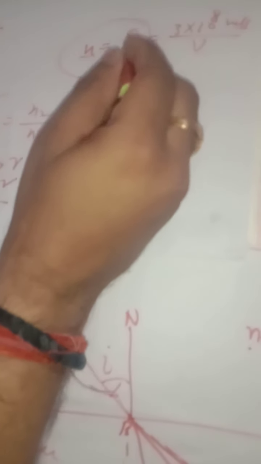Your answer is that because the refractive index is equal to c upon v, where c is the velocity of light in vacuum and v is the velocity of light in that medium, the refractive index is the ratio of two equal quantities, meter per second upon meter per second. Therefore the refractive index has no unit.